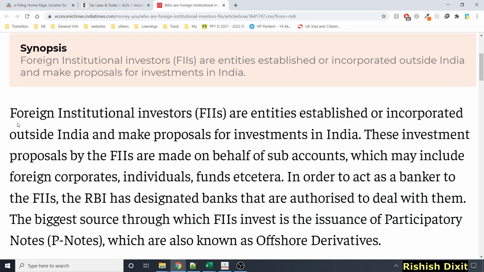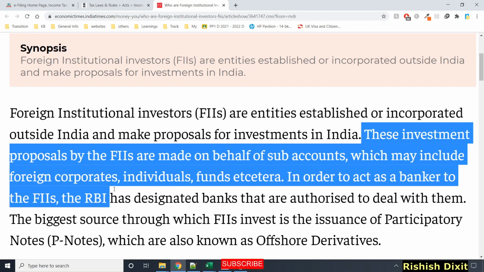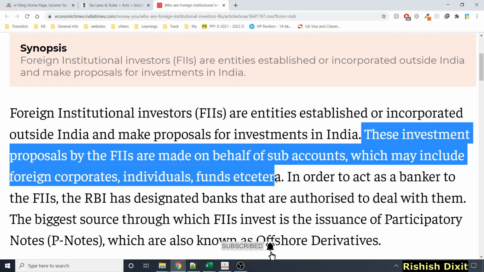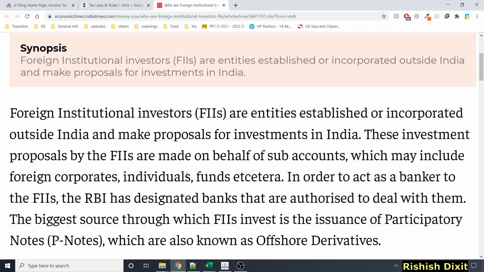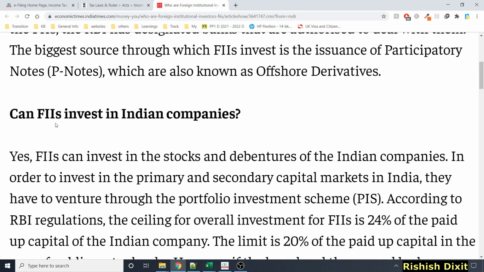I found this very good article which you can also refer. It's saying foreign institutional investors are entities established or incorporated outside India that make proposals for investment in India. These investment proposals by the FIIs are made on behalf of sub-accounts which may include foreign corporates, individuals, funds, etc. So individuals can also make investment proposals through FII, but NRI and FII are different terms. Here you can find other information, like RBI has designated banks that are authorized to deal with them. Then, can FIIs invest in Indian companies? The answer is yes, they can.